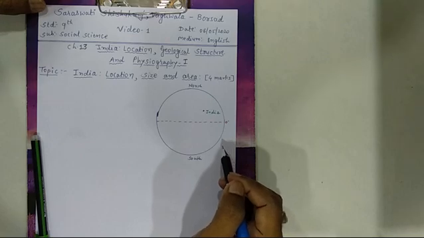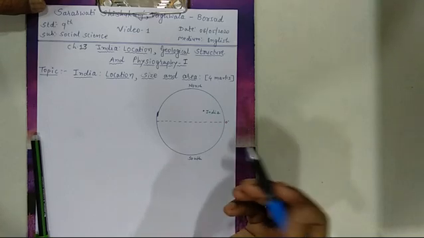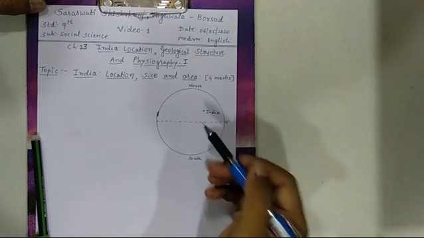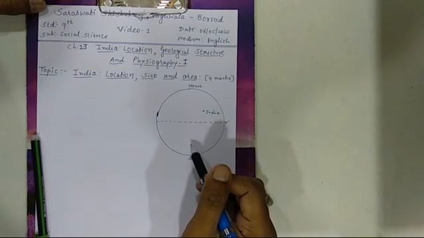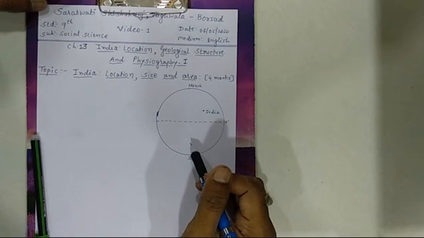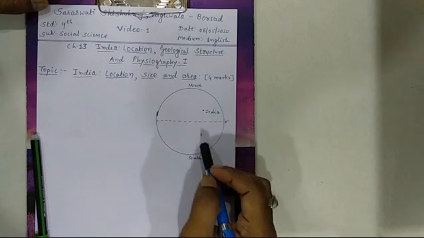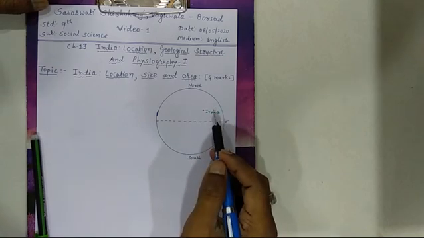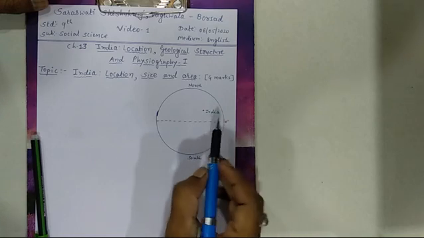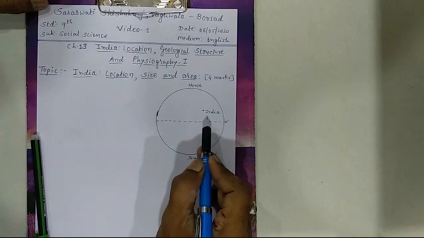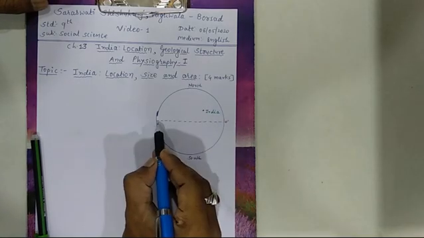If anybody asks you where India is located, you can say that India is located in the northern hemisphere. But if you want to give the exact answer, India is located in the northern hemisphere on the eastern side. Northern hemisphere to the eastern side, it means east side. You just see that it is near the east side, that is why it is called the eastern hemisphere also, because of the longitude.